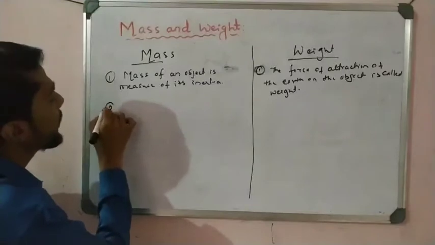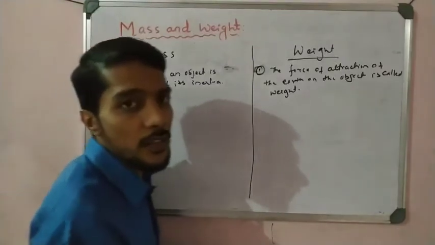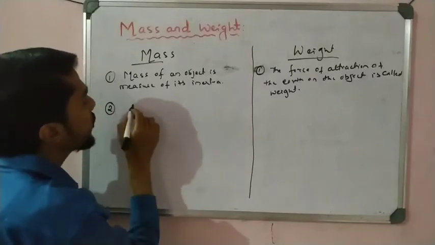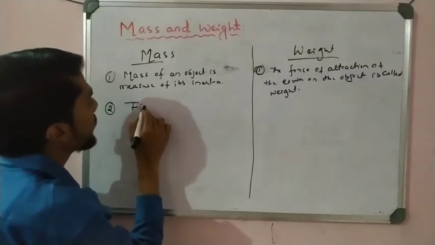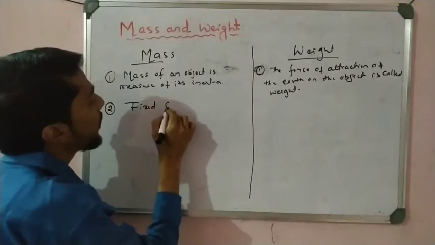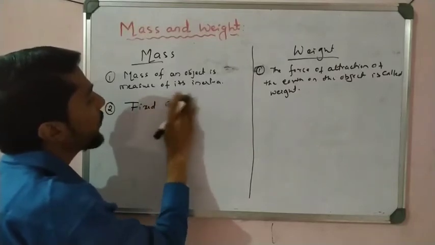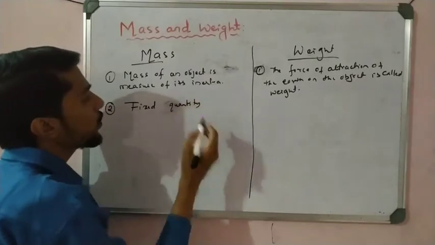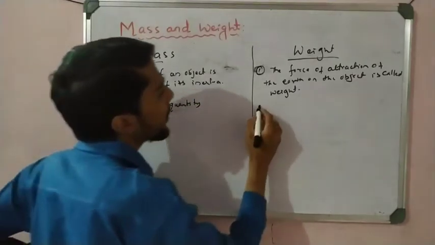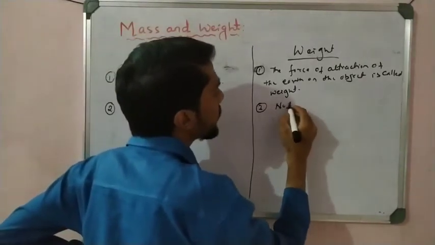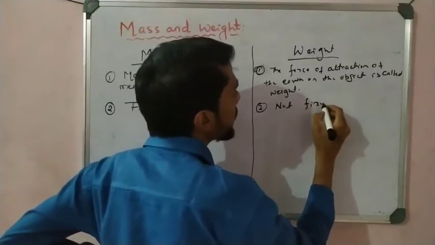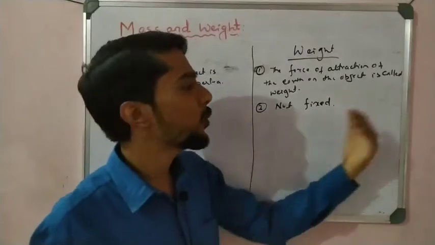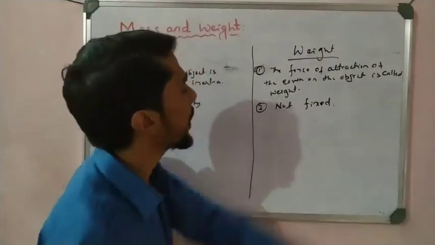So next, write the difference, a simple difference. Mass is a fixed value, a fixed quantity that never changes because it does not depend on the g value. Weight is not fixed. Simply, you can write that it is the same from place to place for mass, and different from place to place for weight.